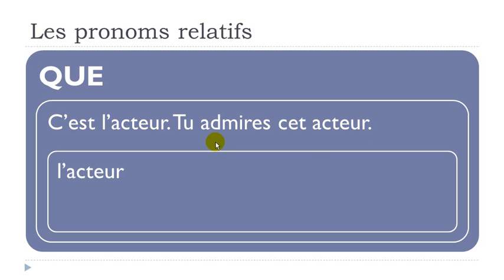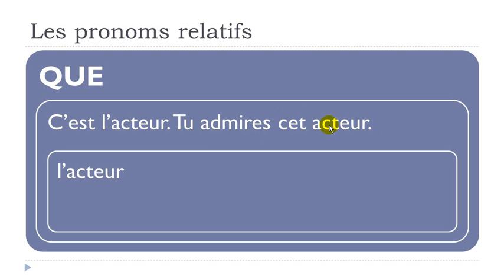But if you have a look here, in the second sentence, you've got tu, okay, so it's the subject. Then you've got admires, so it's the verb admirer, to admire, all right? And after that, you've got cet acteur, so the thing we would like to replace.